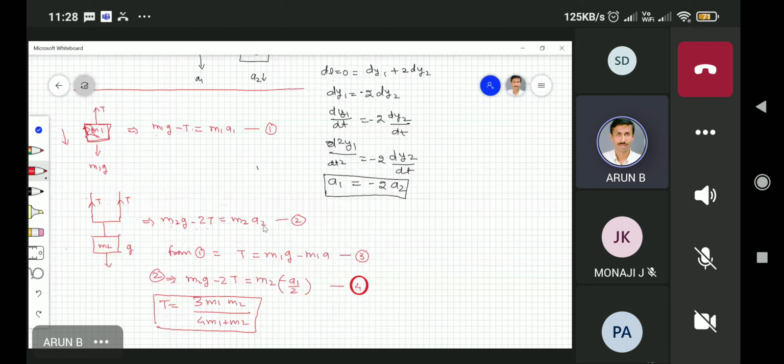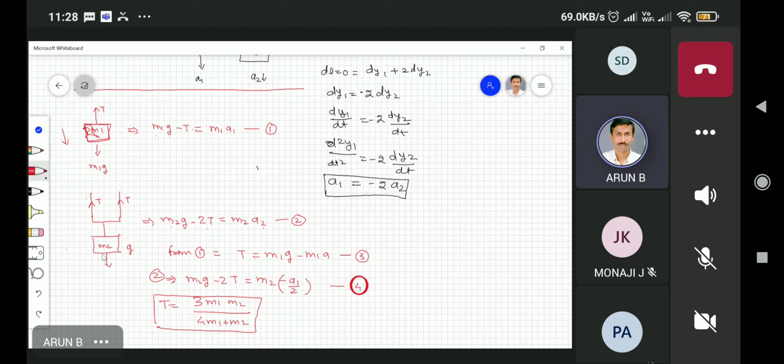Sir, in the first equation, you said that M1 is going downward, so in the second equation M2 should go upward, so the sign will change, no? Minus M2 a2, no? See, when I'm taking the M2 mass, I'm not considering the effect of M1, because these are separate quantities.